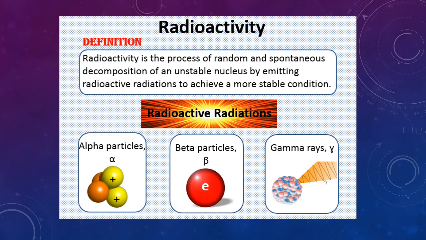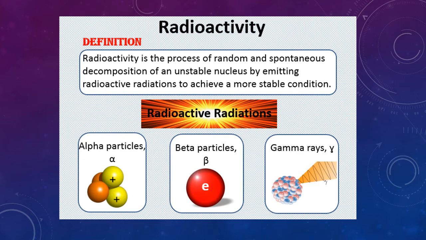Now let us look at what is radioactivity. The definition for radioactivity: radioactivity is the process of random and spontaneous decomposition of an unstable nucleus by emitting radioactive radiations to achieve a more stable condition. So what is meant by random?